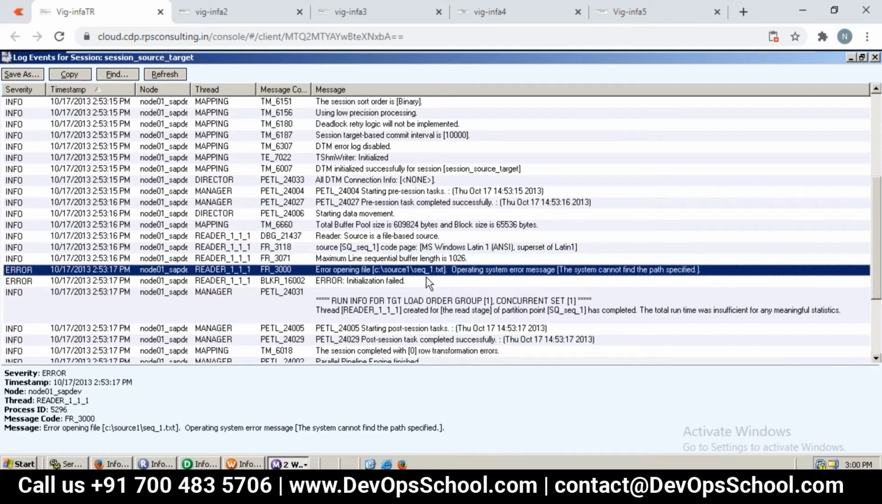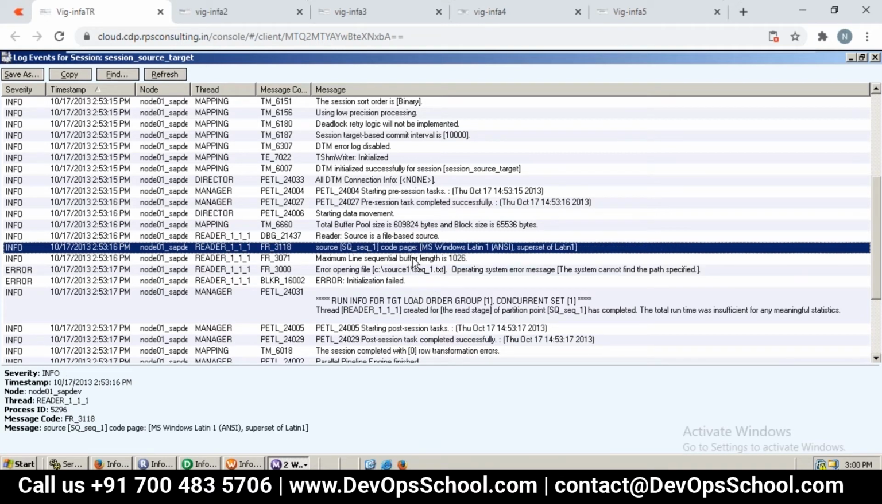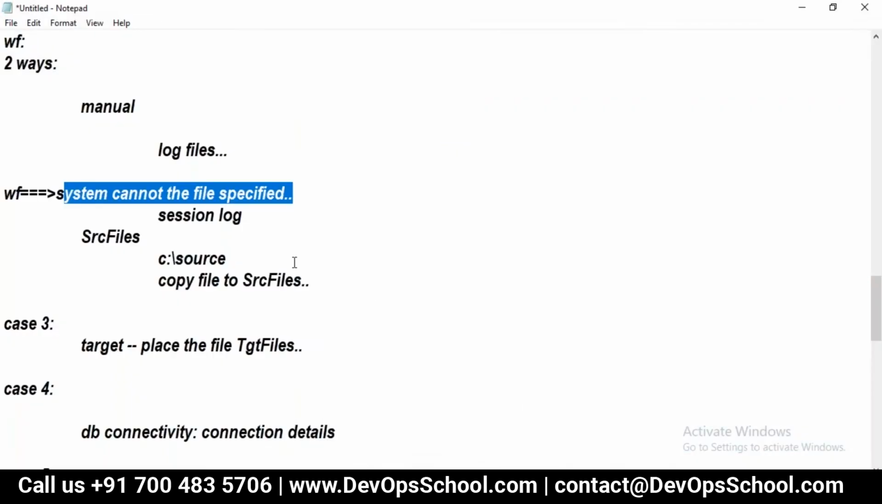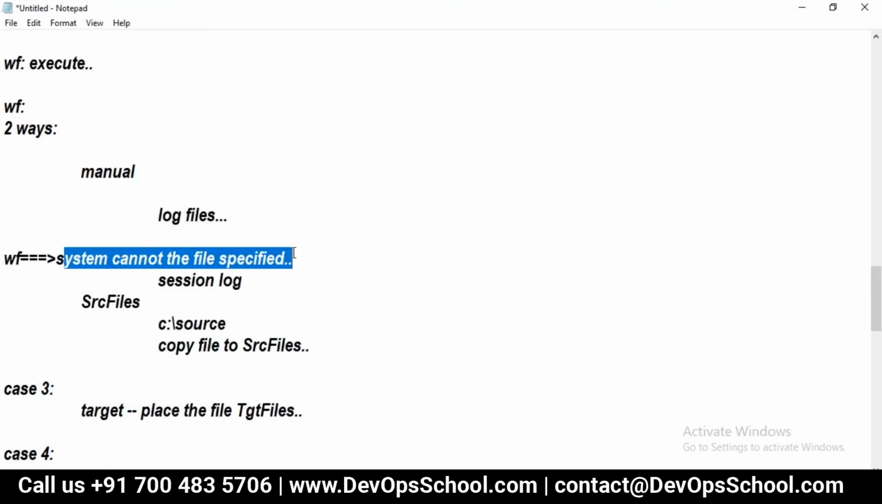Yeah? Now can you see the error here? This is where we reached, because the reader started and it is trying to read from the source qualifier using the specified path and file name under c colon source 1 seq1, where we can see what? System cannot find the path specified or file specified. That is exactly what we talked about as part of this example, right? System cannot find the file specified or path specified.